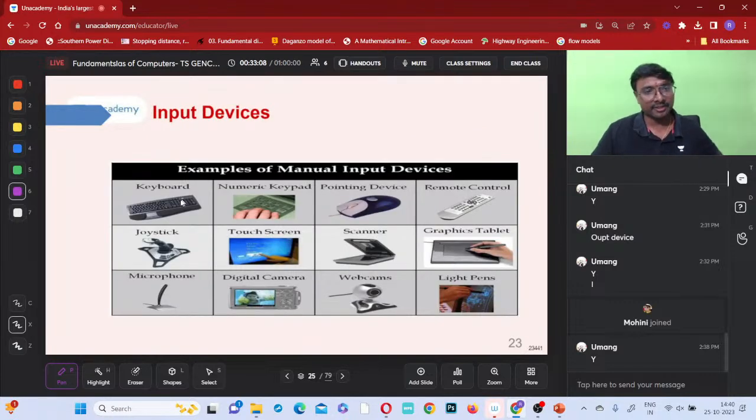So these are all the input devices, right? Keyboard, joystick. Have you seen a joystick? Numeric keyboard, pointing devices like mouse, okay? Remote control, graphic tablet, which I am using now for writing. That is also an input device. Light pens, this kind of pens. Webcams, it will be capturing my image, yes or no? Like that. Digital camera, microphone, these are all examples of manual input devices. Okay, got it now?